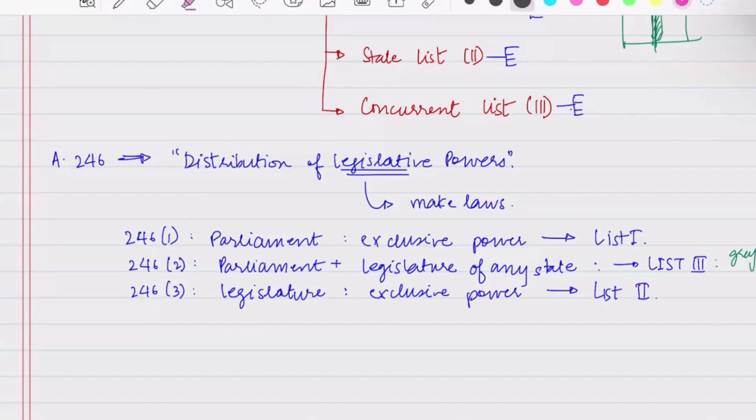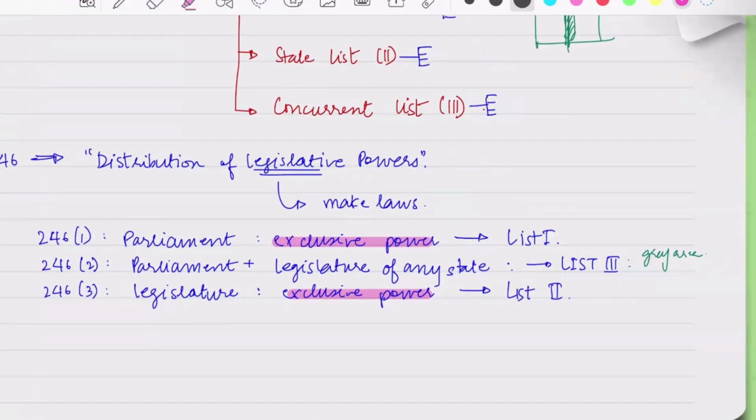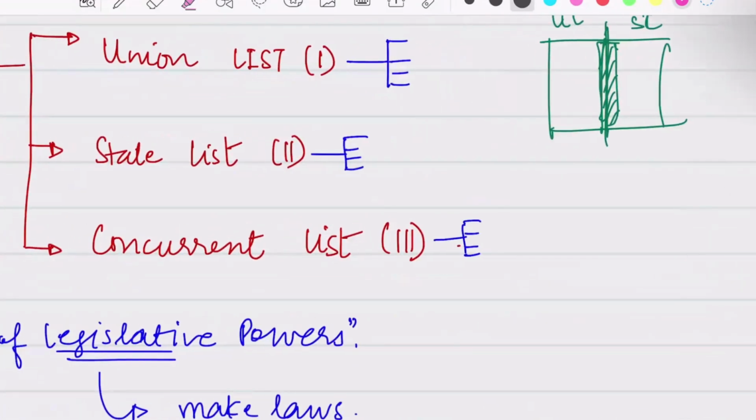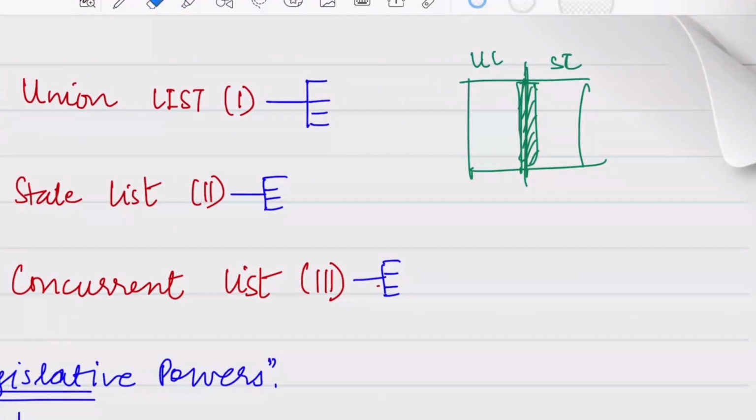Now you can very well see here that the use of the word exclusive has happened just twice, when it comes to the state list and the union list. But when it comes to the concurrent list, it is not the exclusive power of anyone. So the 7th Schedule provides for 3 lists that enumerate the subject matter on which the Parliament has the power to make laws. Now we will see in short what each is.